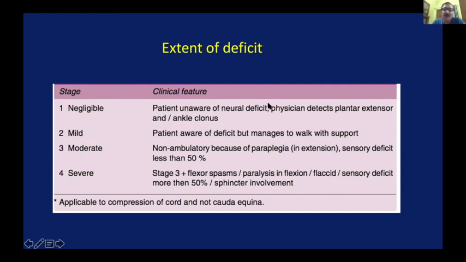When the doctor examines, he finds that the patient has very fine signs of upper motor neuron paralysis. Gradually, these stages go on increasing, and in stage 4, which is the most severe, there is a flexor spasm, paralysis in flexion, and there is sphincter involvement. So these are the stages which have been described for tuberculosis, but we can superimpose these stages on other diseases also to tell about the severity of the disease.